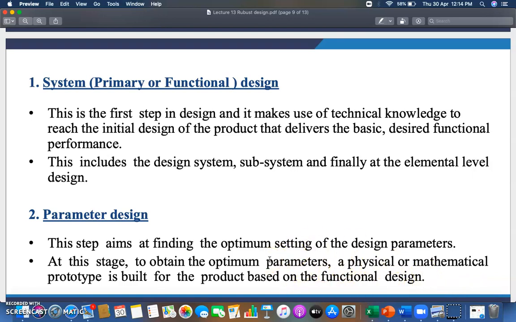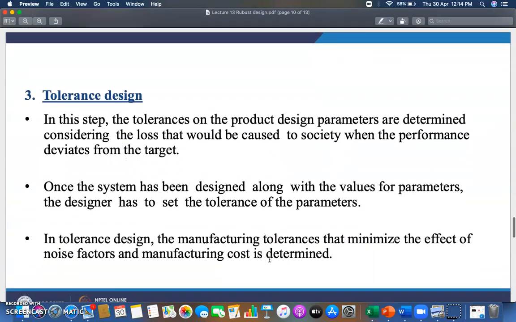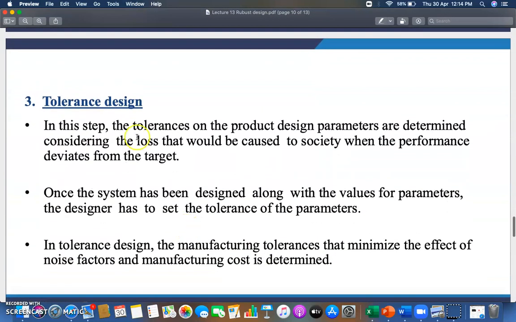So this will give you the whole functional design method. Got it. Next is tolerance design, which is the last stage of the robust design method. In this step the tolerances on the product design parameters are determined. Means you have to determine the tolerance of the product design parameters, considering the loss that would be caused to society when performance deviates from the target. If your performance does not meet the target, then definitely it will cause some losses to society.